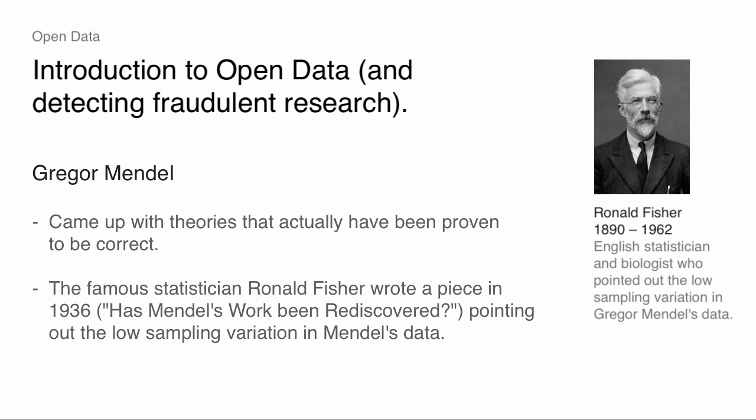He went back and looked at Mendel's old data and said, ooh, there's way too little sampling variation here, and he wrote a piece pointing this out. This has been a big controversy that's raged ever since, but basically he carried out some standard tests and said the odds you'd get as little sampling variation as Mendel did is about 7 in 100,000. So like P of 0.00000. You can reject that it's real data with incredible confidence.